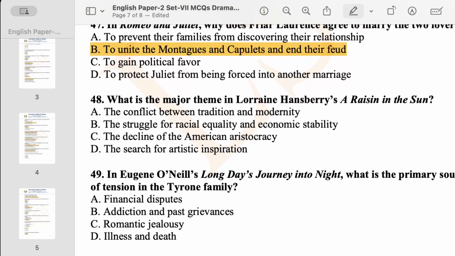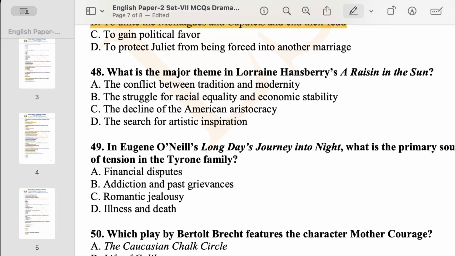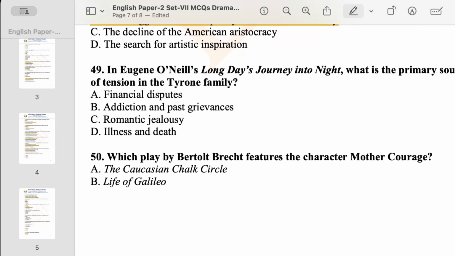Now, what is the major theme in Lorraine Hansberry's A Raisin in the Sun? The conflict between tradition and modernity. No, my dear friends, it is no. The struggle for racial equality and economic stability. This is the right option. So Lorraine Hansberry's A Raisin in the Sun is about the struggle for racial equality and economic stability. Now come to question number 49.